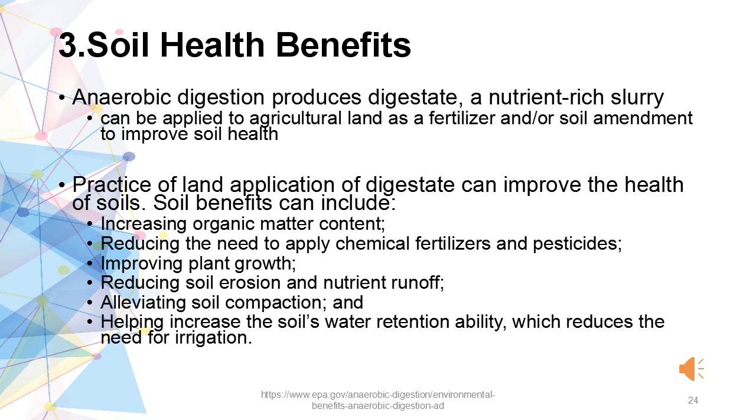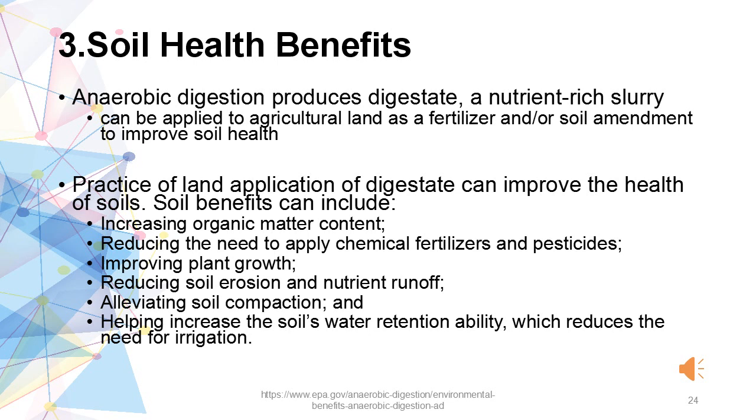Technology exists to separate the digestate into solid and liquid components, which may be managed individually for reuse or further treatment. For example, the solid component may be heat dried to produce fertilizer pellets or composted prior to land application. The practice of land application of digestate can improve the health of soils.